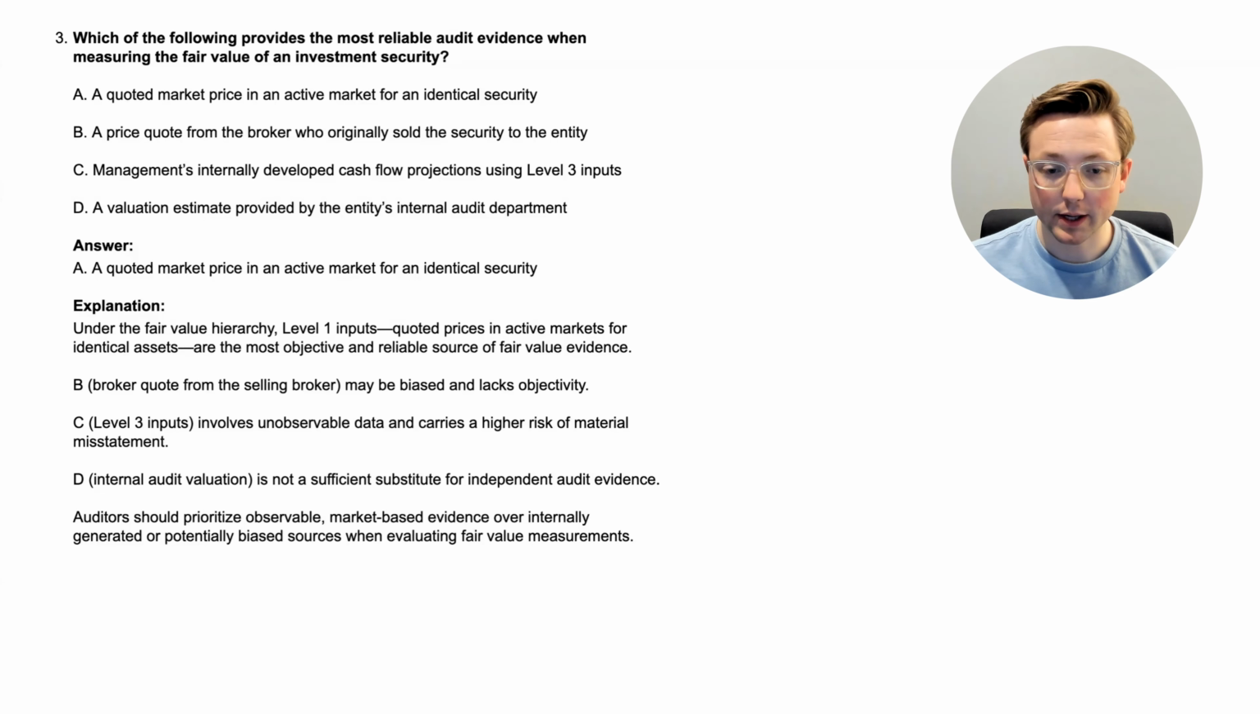Option C, about level 3 inputs. This involves unobservable data like I was mentioning and carries a higher risk of material misstatement. And then option D, internal audit valuation. This is not a sufficient substitute for independent audit evidence.